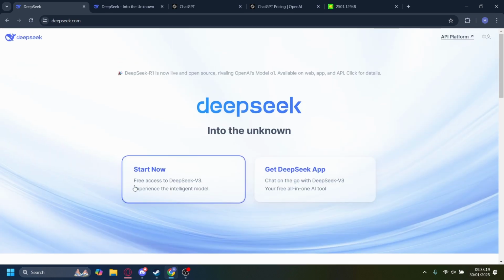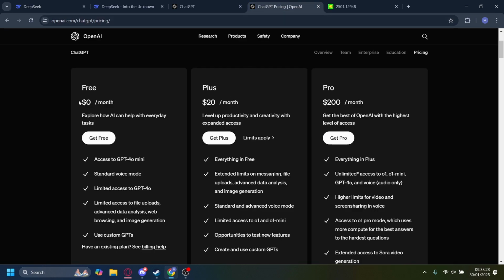So why exactly is this happening? First off, I want to show you the pricing for ChatGPT, right? You can use it for free, but you only get GPT-4o mini, and you also have limited access to GPT-4o. But if you want their most advanced model, called o1, you will have to pay for Pro, which is about $200 per month, right?